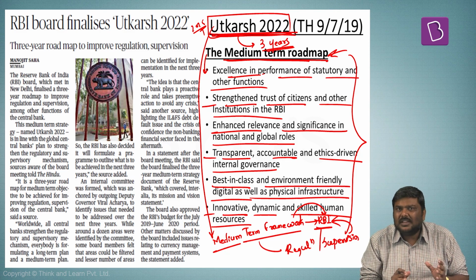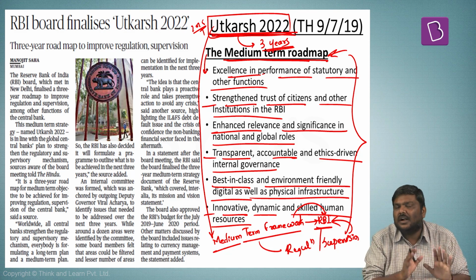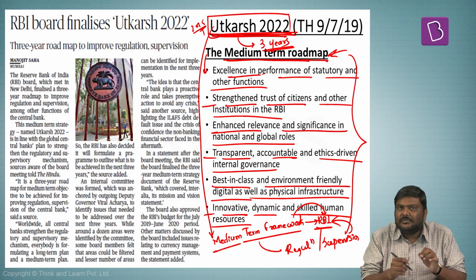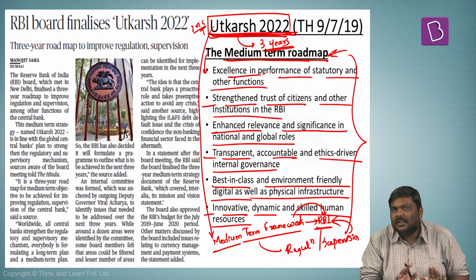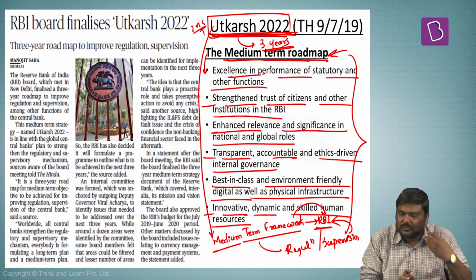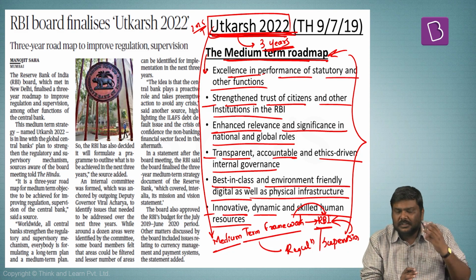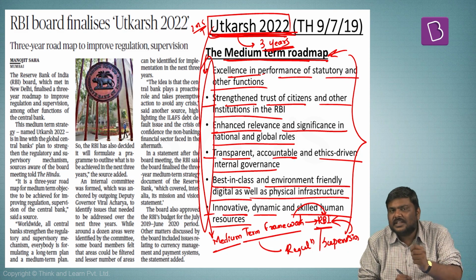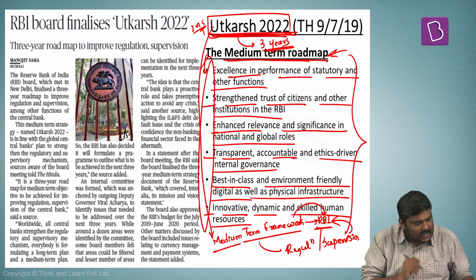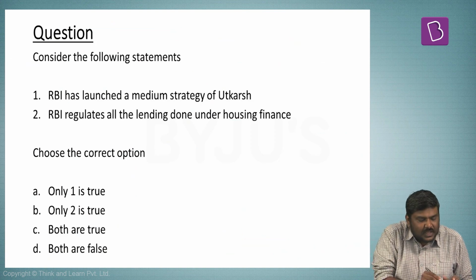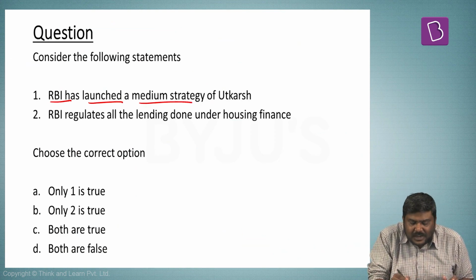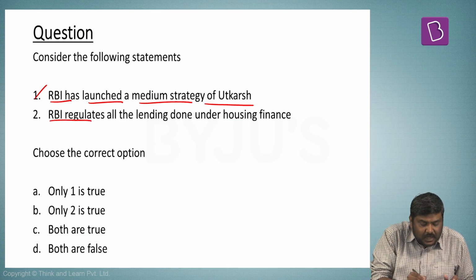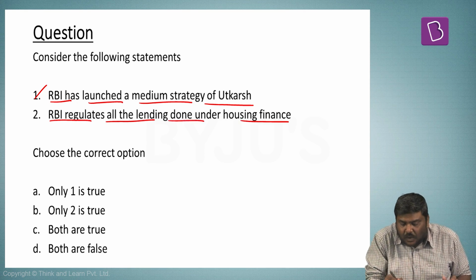Now beyond this, there is nothing much important given in the article. All that you need to remember is 1. This is a medium-term framework which has been put forward by RBI. Second, it is applicable for a period of 3 years, that is till 2022. And third, it has got 6 very important objectives, and this is a list of these particular 6 important objectives. Now let's have a look at a question based on this. RBI has launched a medium-term strategy of Utkarsh 2022. Yes, this is correct. RBI regulates all the lending done under the housing finance.